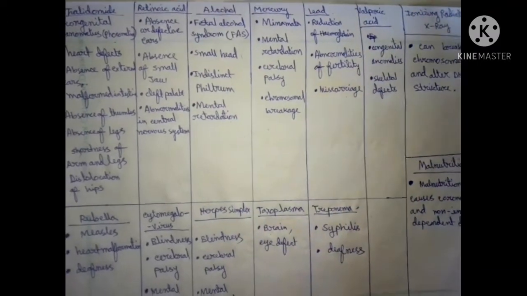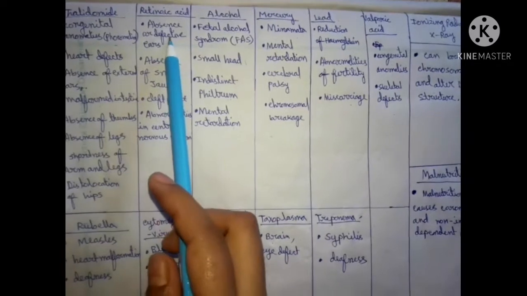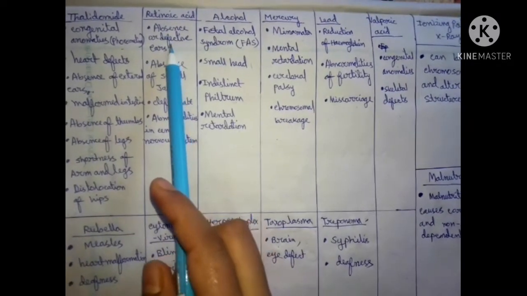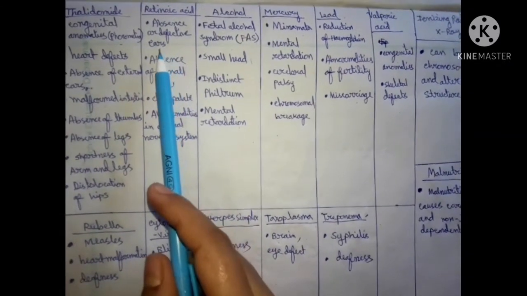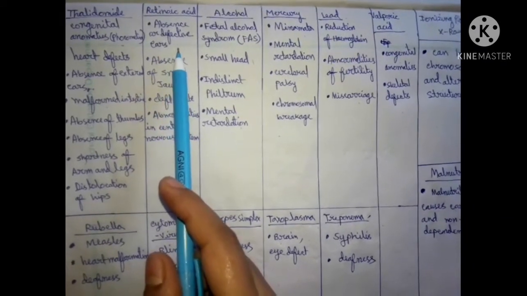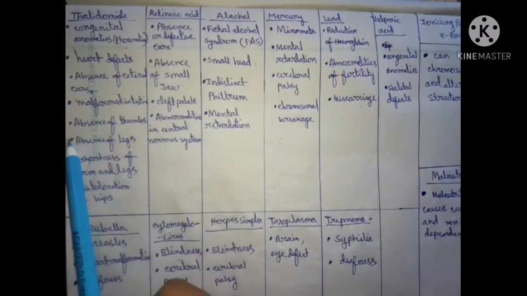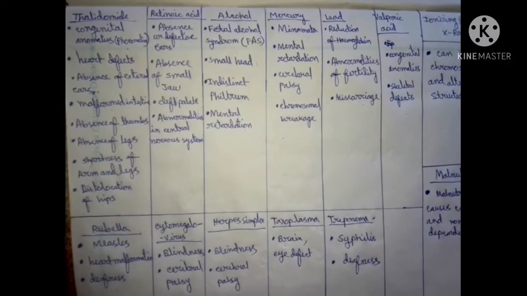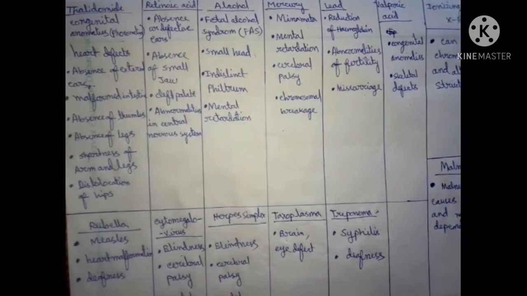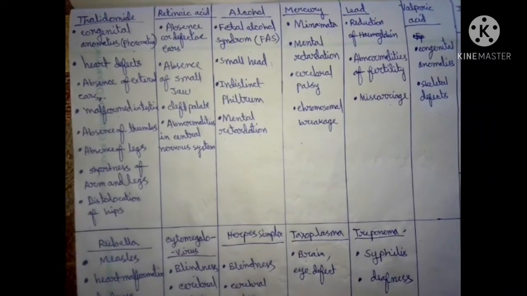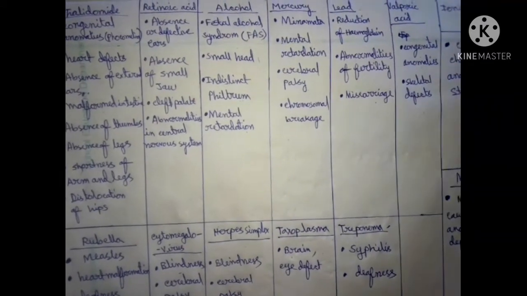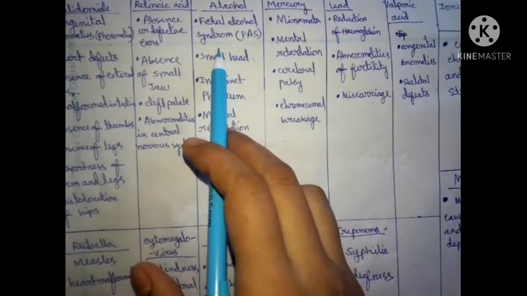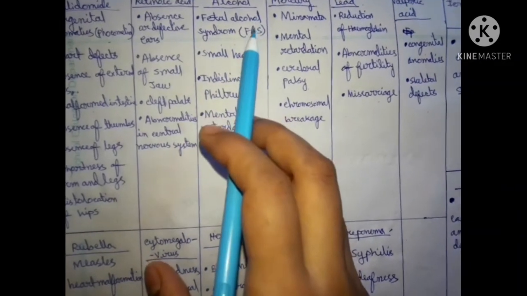Then retinoic acid. Retinoic acid is also very harmful for the embryo. It can create absent or defective ears, small jaw, cleft palate, abnormalities in the central nervous system. Alcohol is also a teratogen. It can create fetal alcohol syndrome, FAS, which is very important.